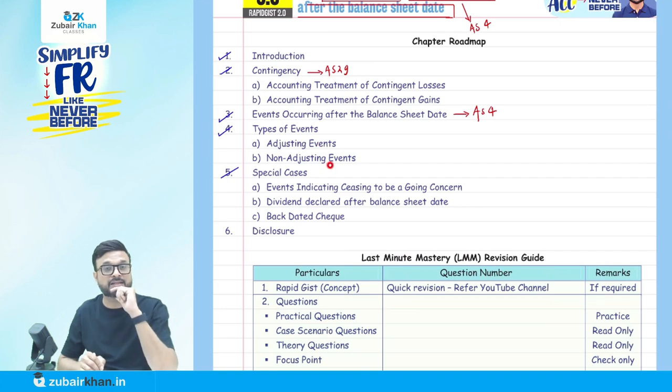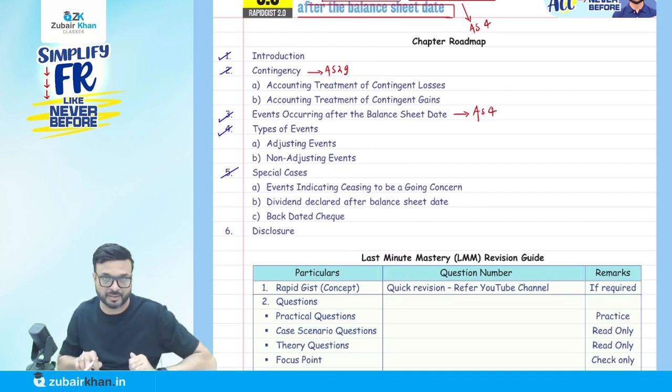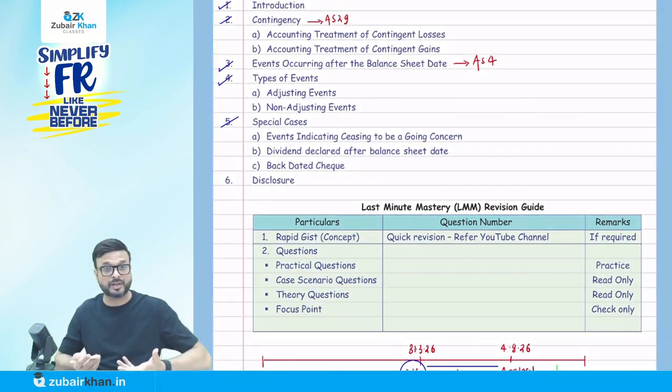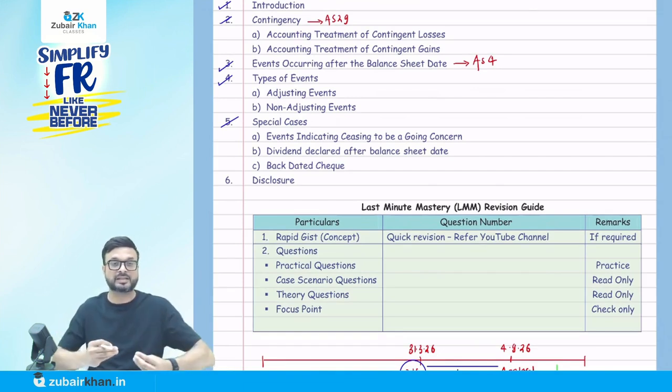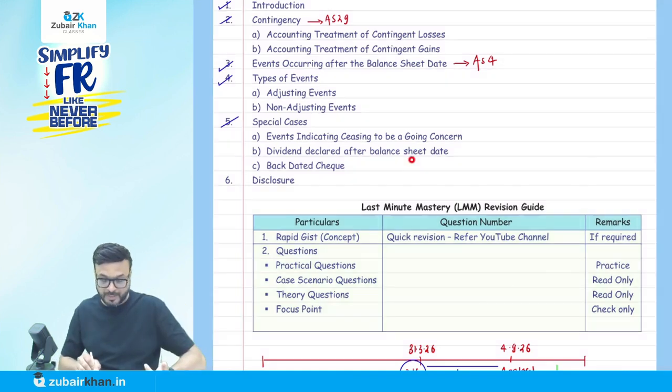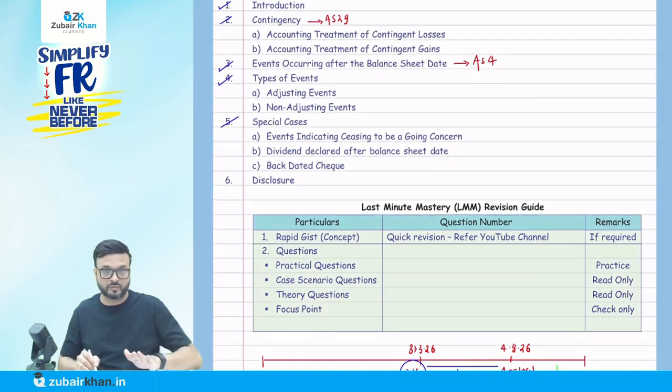Okay, a non-adjusting event means the condition did not exist on the balance sheet date. Here we just have to disclose it in the approving authority's report. Example, the director's report. In special cases, an event indicating the entity ceases to be a going concern. The event happens after the balance sheet date before the approval, but if the event is so severe that it affects my going concern assumption, in that case I have to prepare the financial statements on the basis of realizable value, which will be covered in the framework chapter. Dividend declared after the balance sheet date, we are not going to account for on 31st of March. We will disclose it in notes to accounts.